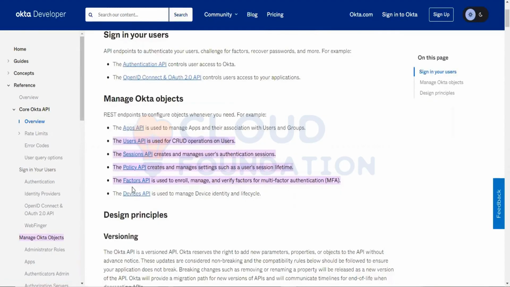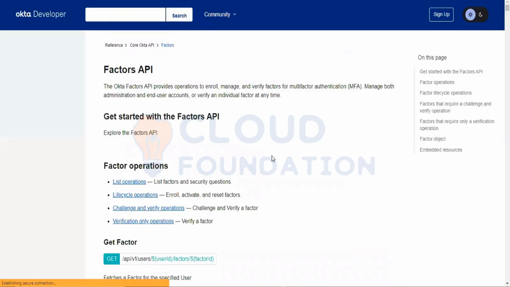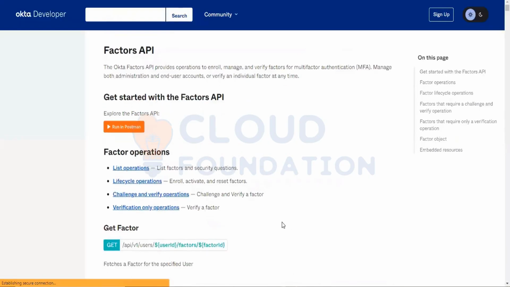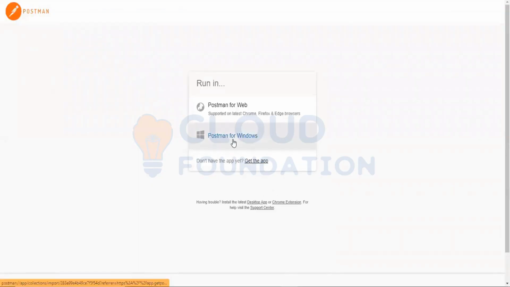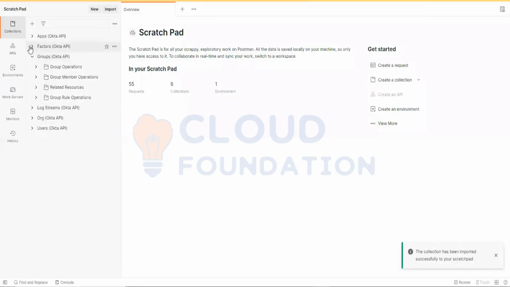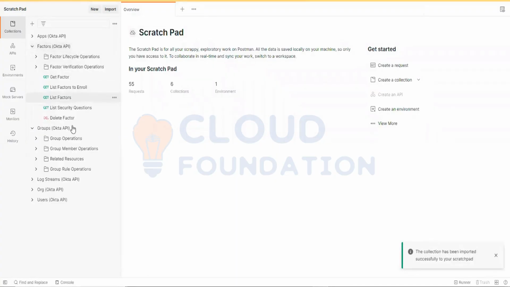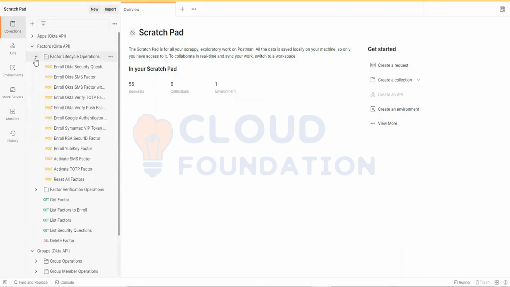For example, if you want to access the Factors API, you can click here and it will take you to the list of APIs that is available for Factors. If we click Run in Postman, it will be automatically added. The same thing. Here you can see the factors got added. In that I can see the list of all factors available.